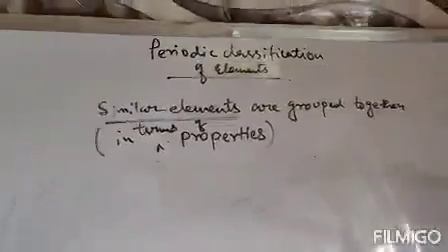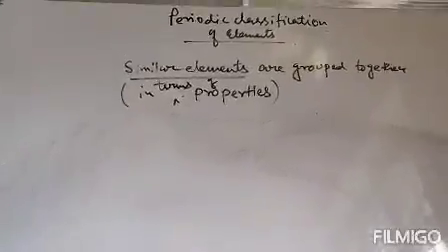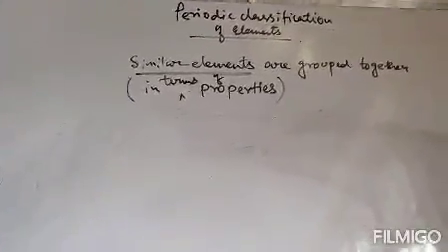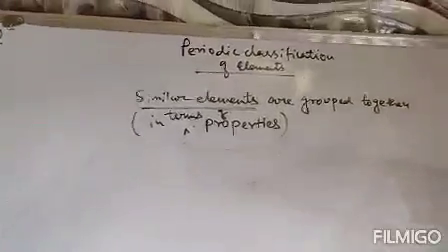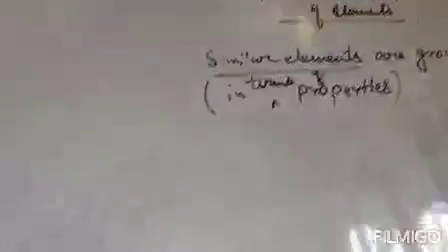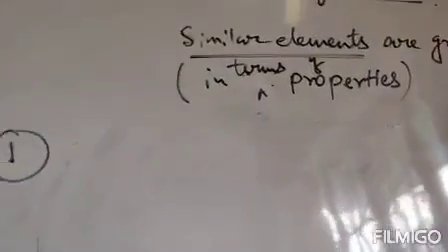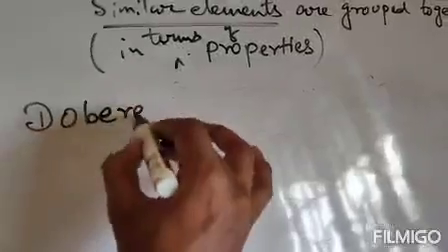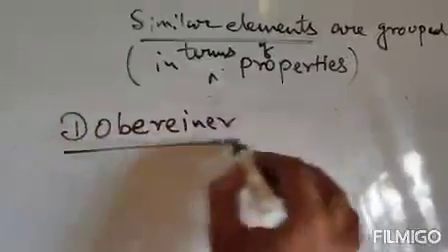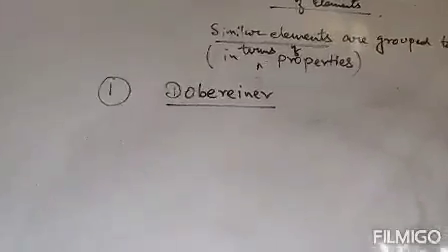Now the first scientist who tried to group similar elements, that means who first tried to classify elements in the periodic table, is Dobereiner.